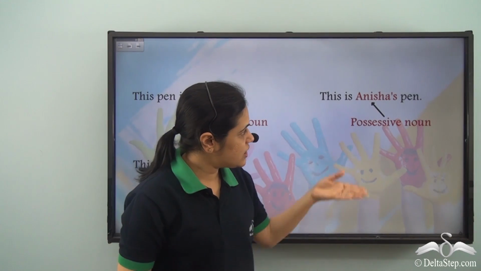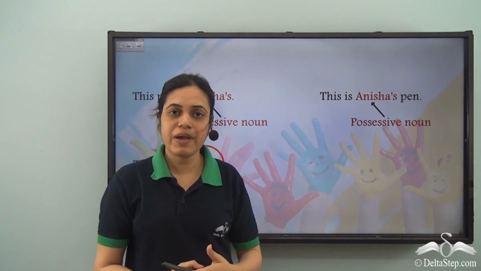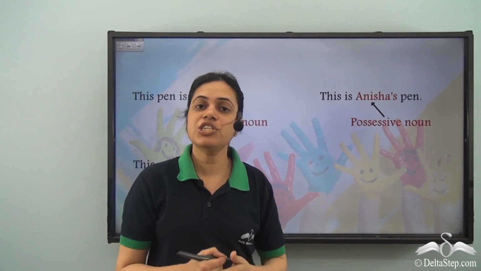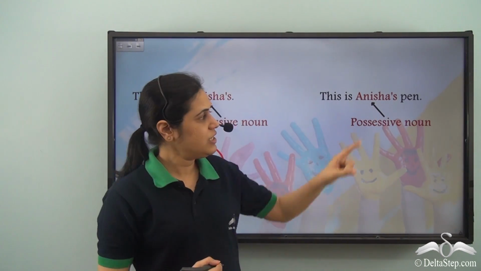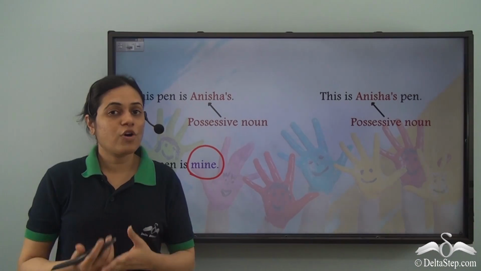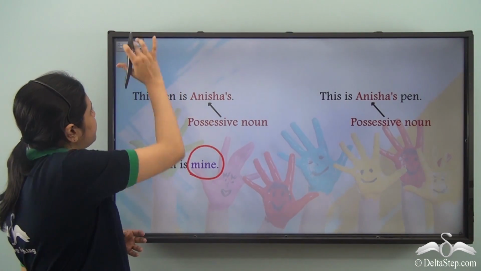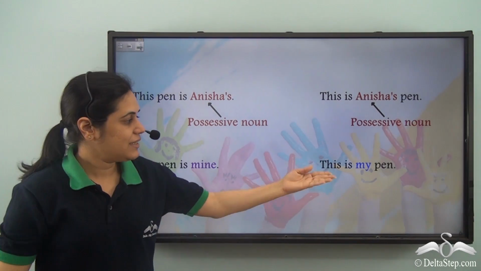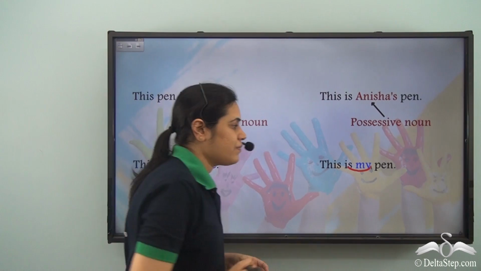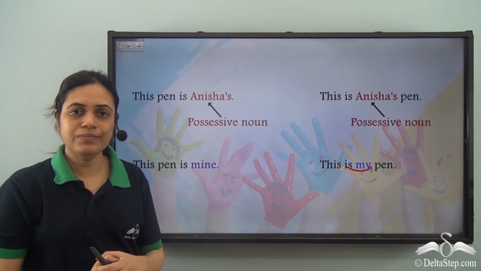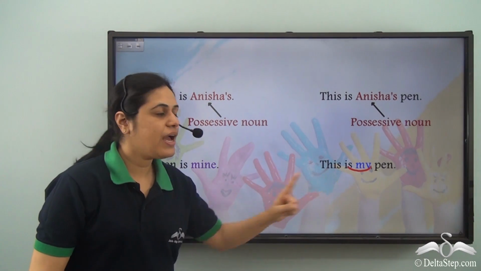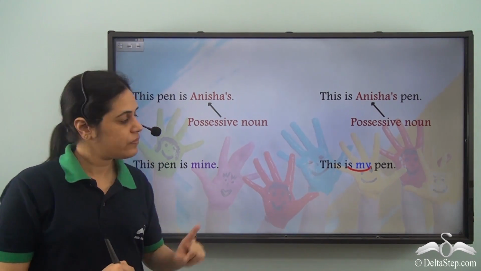What about this sentence? This is Anisha's pen. So if Anisha has to say this is Anisha's pen, once again she would not say the word Anisha's. So what would she say? She would say this is my pen. My is a pronoun here. But what is the difference between mine and my over here?